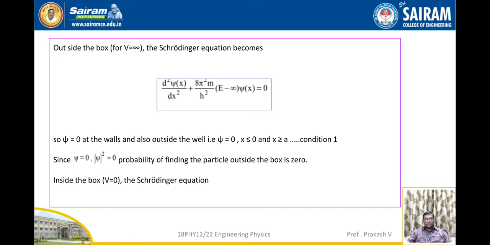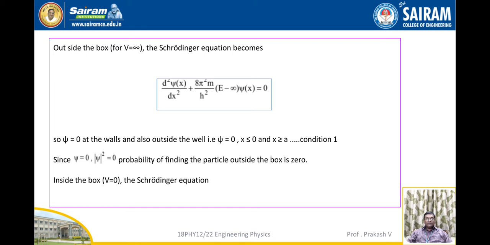That is, psi is equal to 0 when x is less than or equal to 0 and x is greater than or equal to a. This is considered as condition 1. Since psi is equal to 0, psi square is also equal to 0. The probability of finding the particle outside the box is also 0.